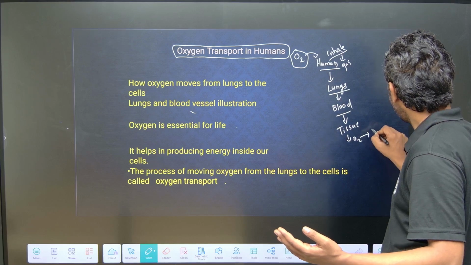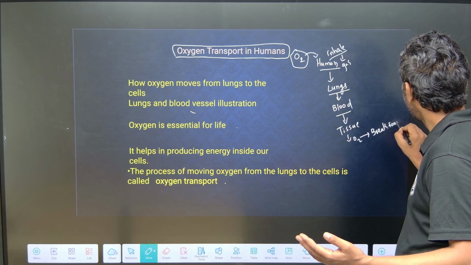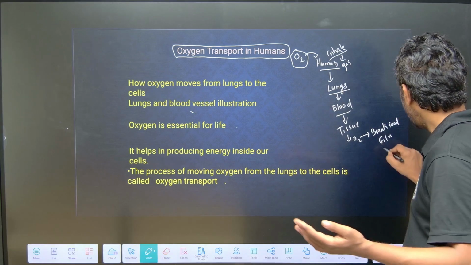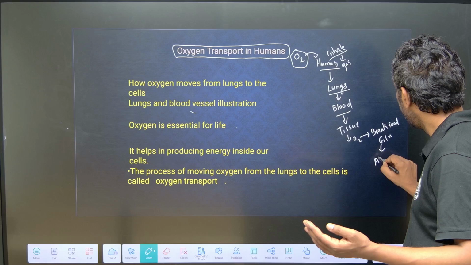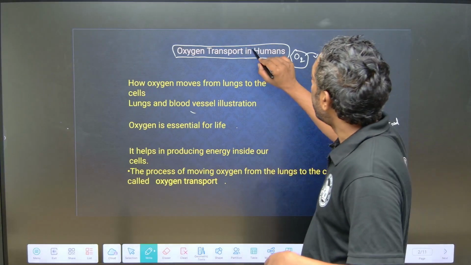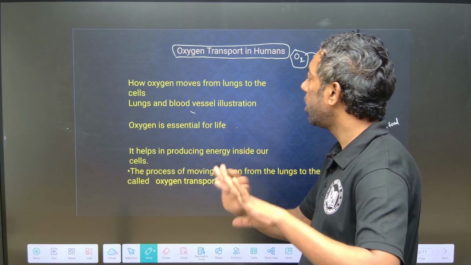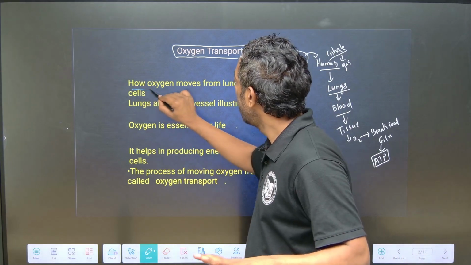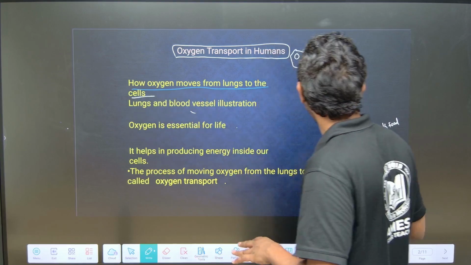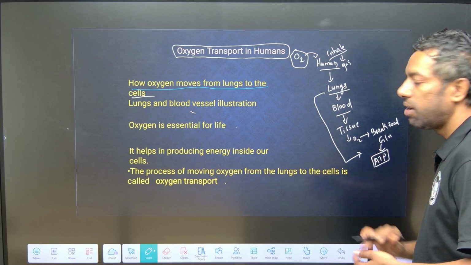and breaks down food particles. Food means glucose; it breaks down glucose and releases ATP. This is going to happen in the transport of oxygen in humans. How it is transported, we are going to discuss. How does oxygen move from the lungs to the cell?